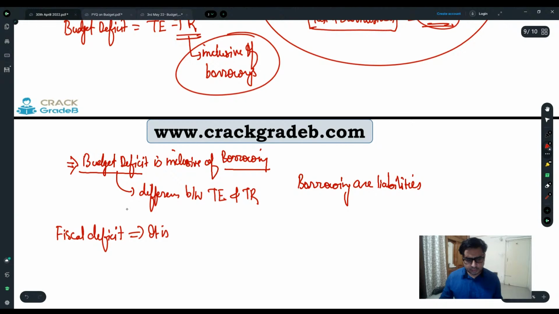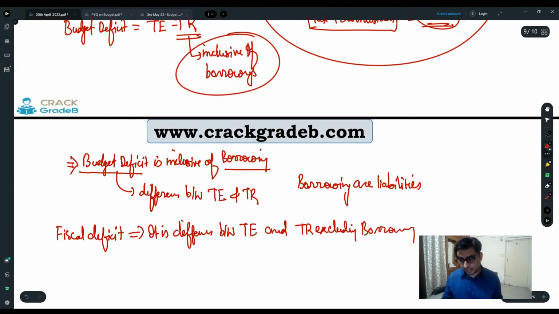It is the difference between total expenditure and total receipts, here TR, or you can write simply TR excluding borrowings, right?